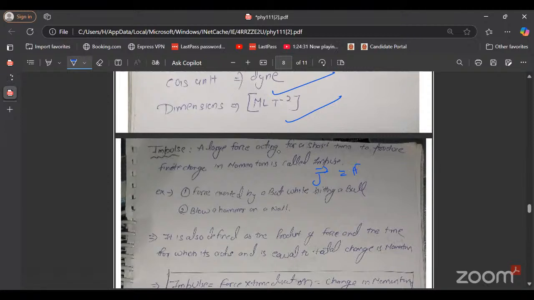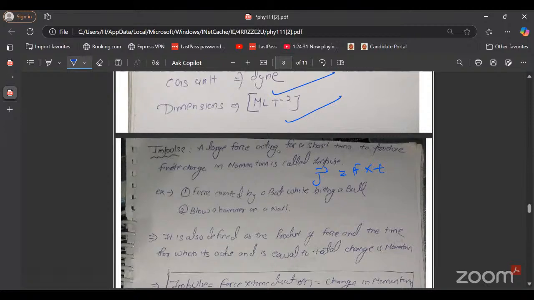J is equal to force into time duration. You have seen in many examples in your book, the cricket player lowers his hand when he catches the ball, or automobiles are provided with shockers. All are examples of impulse. So force exerted on a bat while hitting a ball, blow of a hammer on a nail, shockers on automobiles, all are examples of impulse.